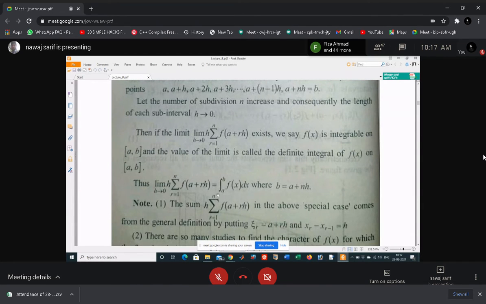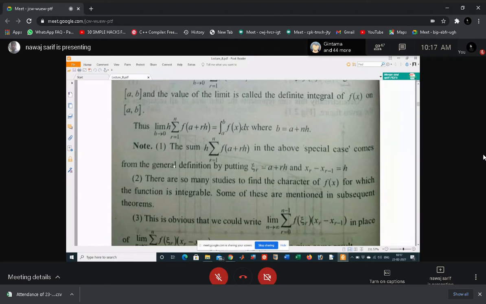Now some notes are given. The sum h into the sum of f(a plus rh) in the above special case comes from the general definition by putting xi r equal to a plus rh and x r minus x r minus 1 equal to h. That means the length of the interval is h.